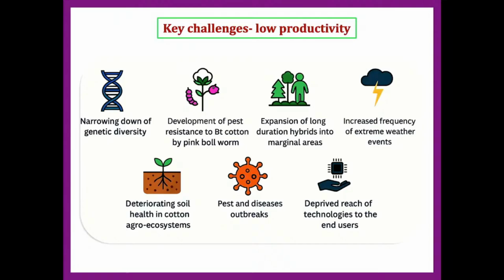We are also expanding our long duration hybrids to marginal areas where they are not suitable, there is increased frequency of extreme weather events, and we are not concentrating on soil health. The other most important factor is pest and disease outbreak in cotton. Also, the technologies developed by researchers and scientists do not reach the cotton farmers.